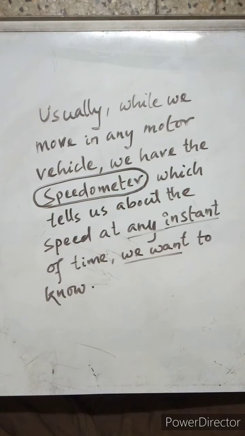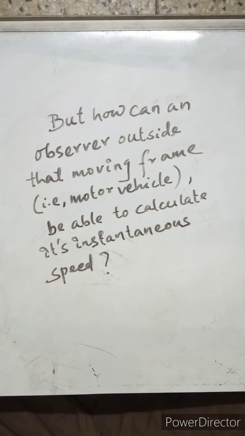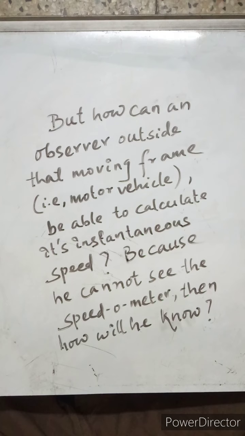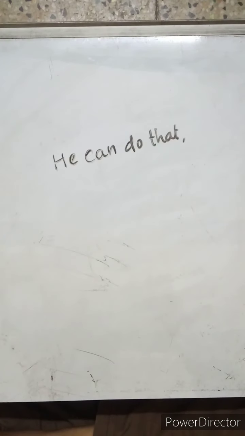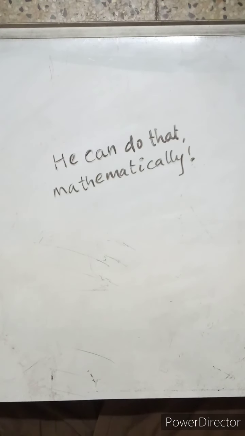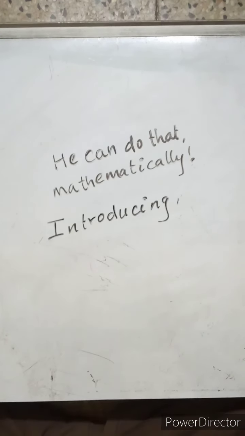But how can an observer who is outside that moving frame, we have moving frame meaning the motor vehicle, we had discussed frames earlier, who is just standing on the road, calculate the instantaneous speed of a moving vehicle? Can anyone do that? He cannot see the speedometer, so how will he know? How can an observer make any calculation? It is important to make calculations in certain cases. So he can do that mathematically. Now how can he do that mathematically?